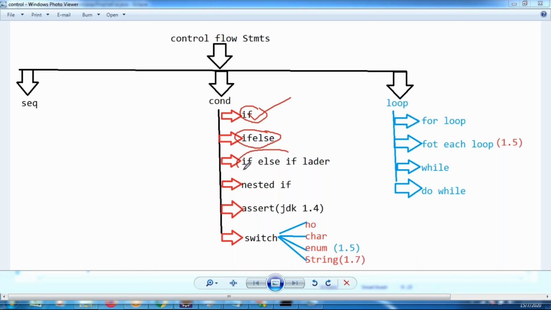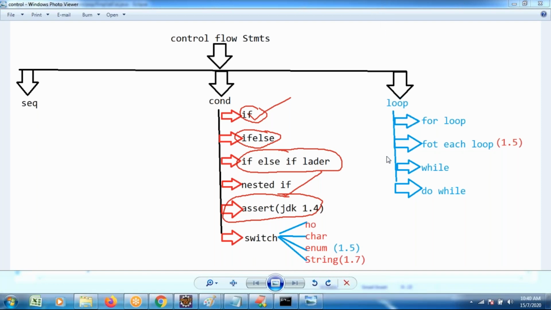For several condition evaluations, like employees with different basic salary-based conclusions, this is used. Similarly, for negative values or some condition, the assertion statement is used in the application. So till now I discussed some of the control flow statements. Tomorrow I will continue the remaining part of control flow statements.